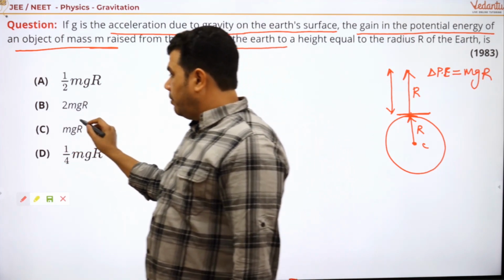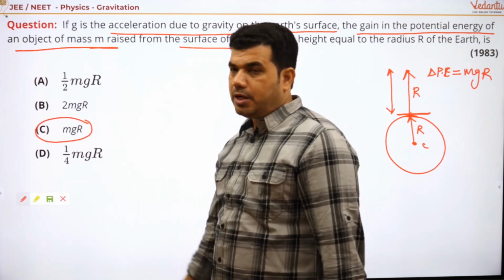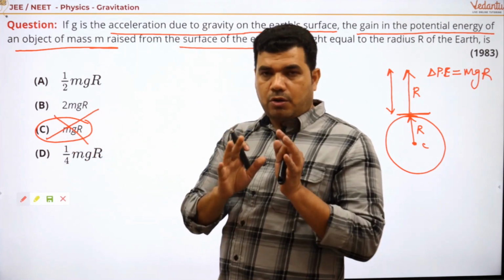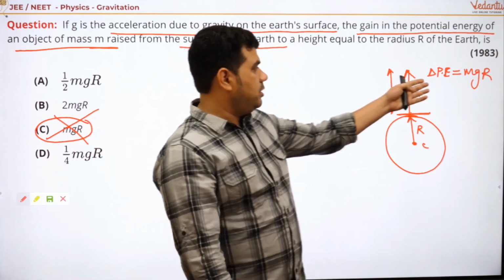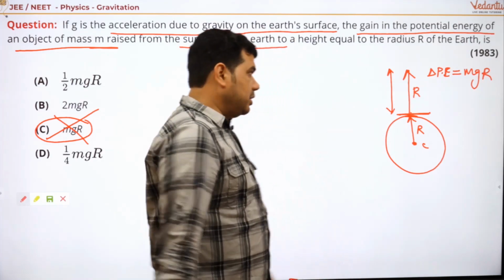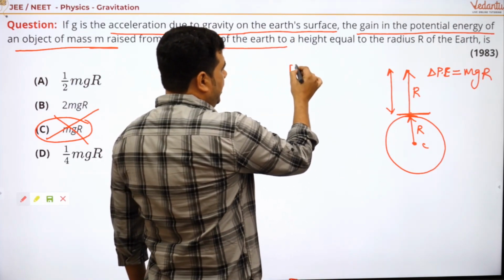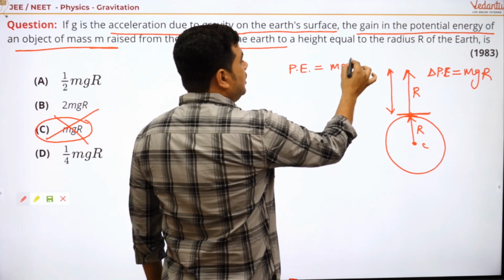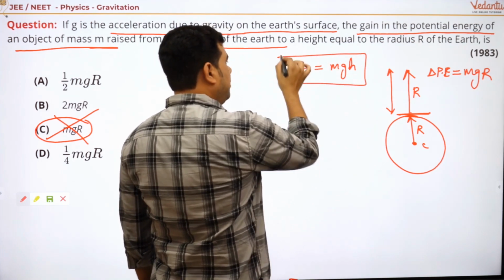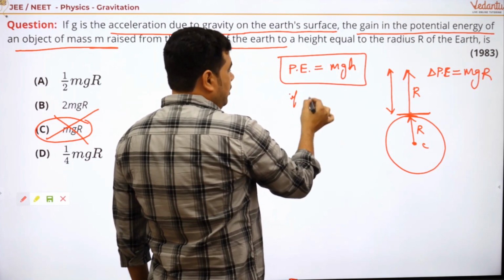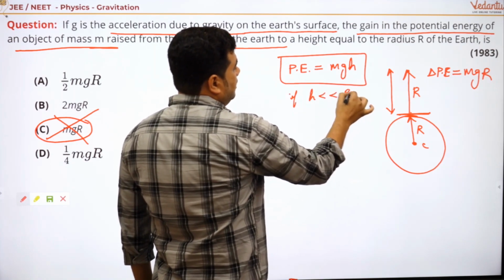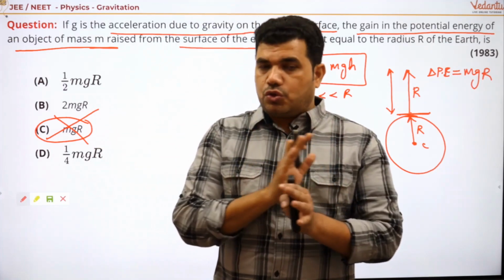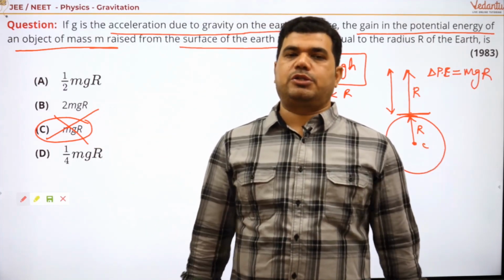And then you will mark this, but this is not the correct one. So think, what's wrong with it? Yes, because the potential energy is equal to mgh. This formula is applicable only if h is very, very less than R. But in this case, h is not very less than R, my dear students.